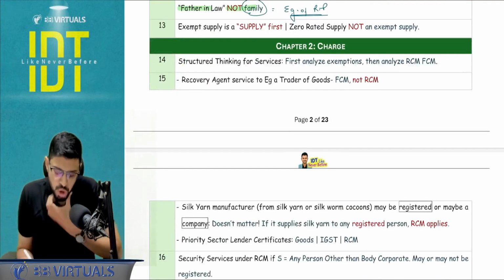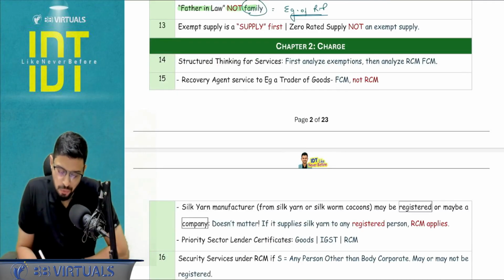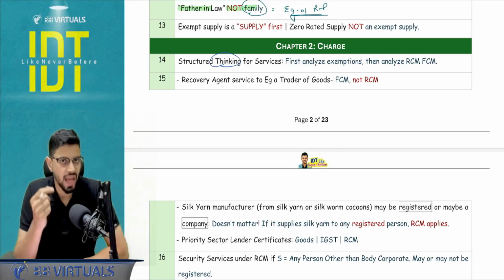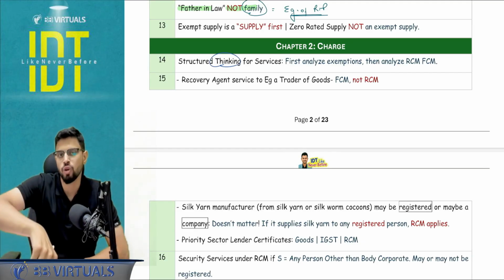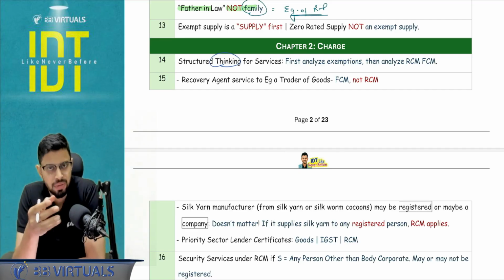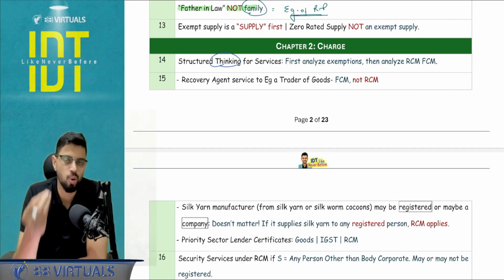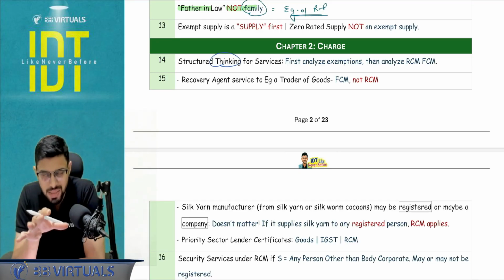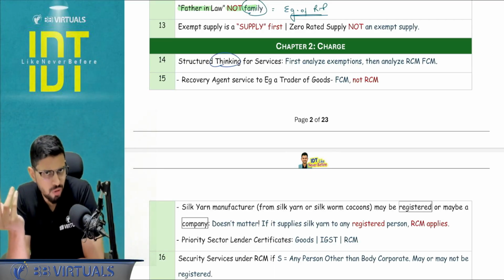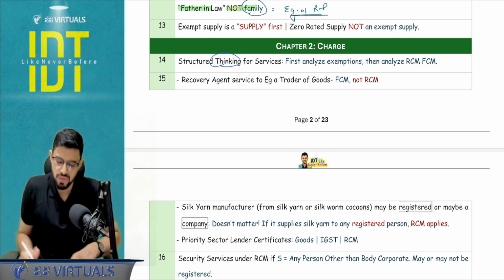Next, Chapter number 2, Charge. With respect to services, I want you to pause in the question and go for structured thinking. Step number 1, analyze the exemption. Step number 2, you go for the RCM/FCM analysis. Because if the supply is exempt, there is no question of reverse charge mechanism or forward charge mechanism. I hope this is clear. Sir, you are not telling this for goods? Because goods exemption is not a part of our course. That's why I'm asking you to do it for services.